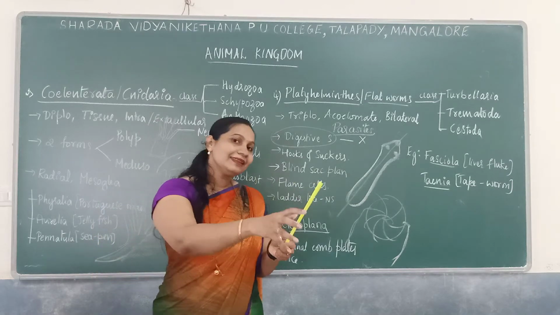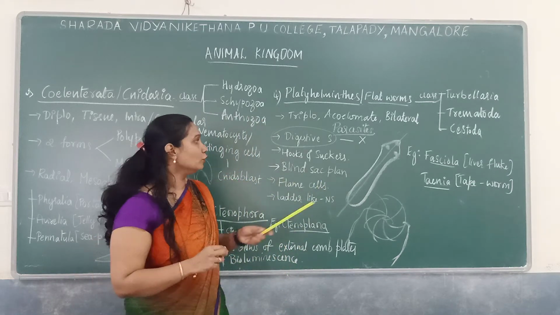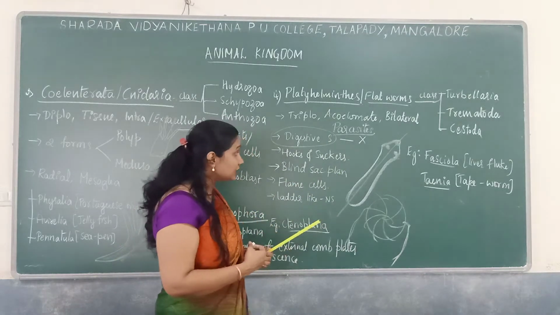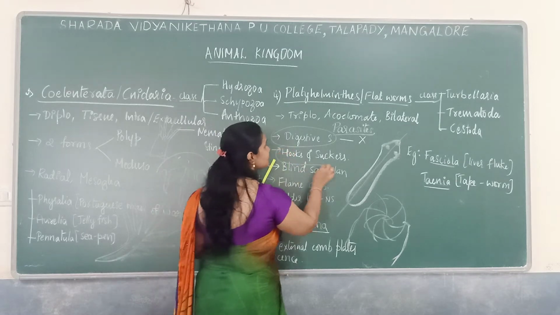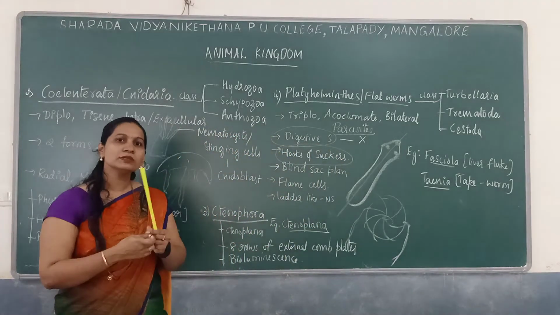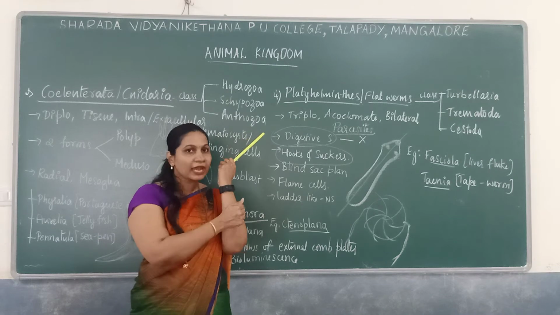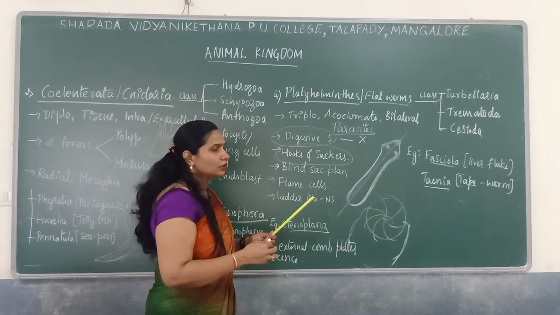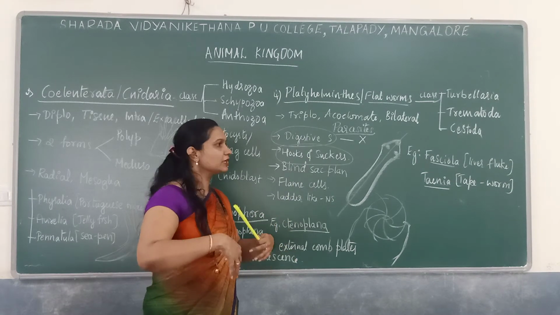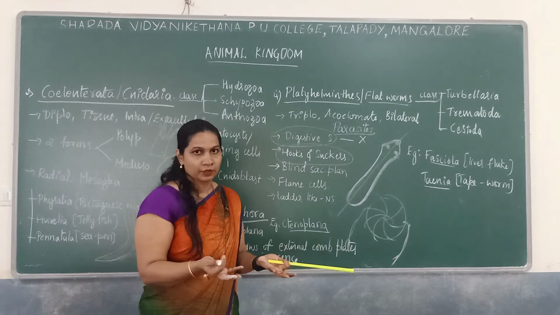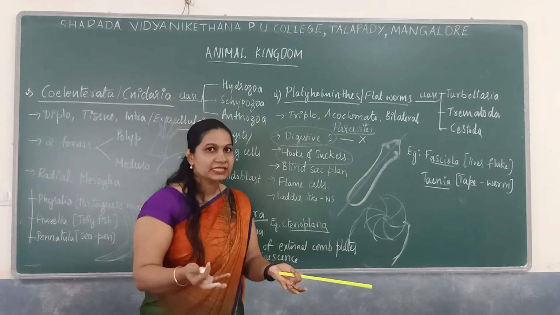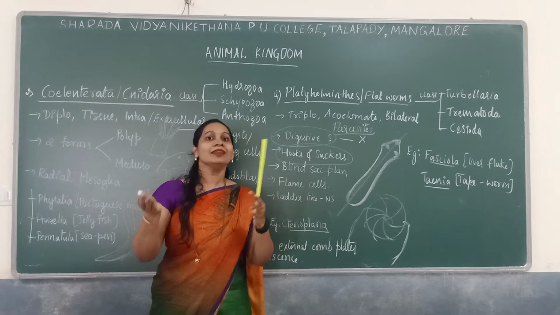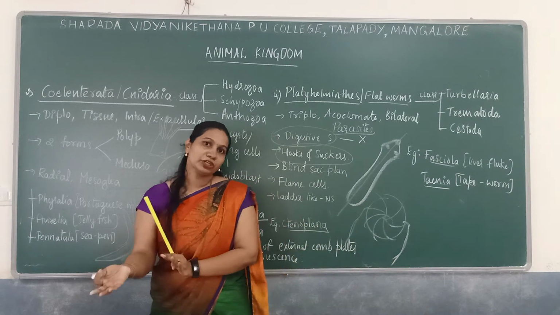They directly absorb the nutrients from the host organism. That is why they have hooks and suckers for adhesion, so that they are attached to the host organism and absorb the nutrients. Since they directly absorb the nutrients, they do not need a digestive system or digestive organs. We human beings have a digestive system for digestion, where one substance is converted into a simpler form.